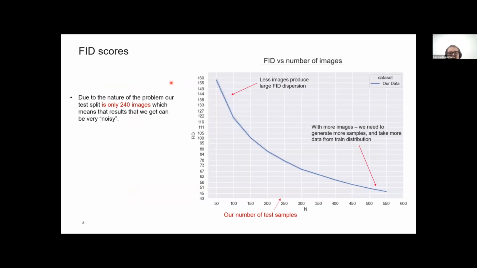One of the problems with our chosen metric, FID, is that it requires quite a lot of samples to get the accurate results, which we don't really have. Because with fewer images, it produces large dispersions, like with even one image more or less, it can translate to large variance in the FID metric. So we settled on about 240, as we can't really pull more because we need also some training data to train. So all of our results might be quite noisy.